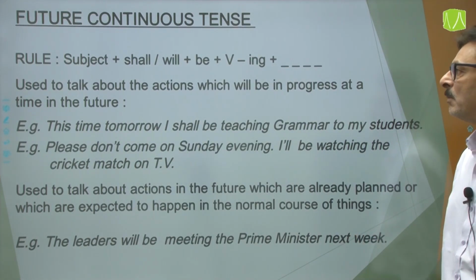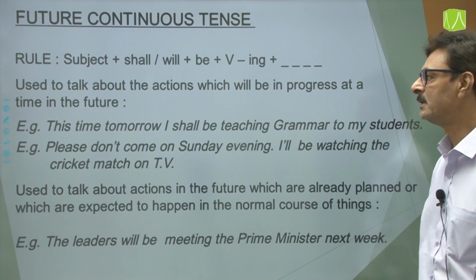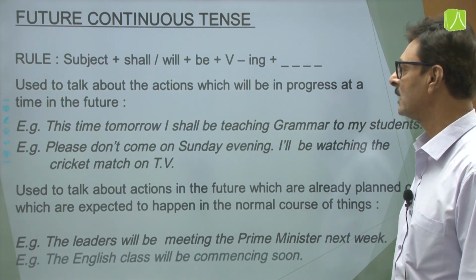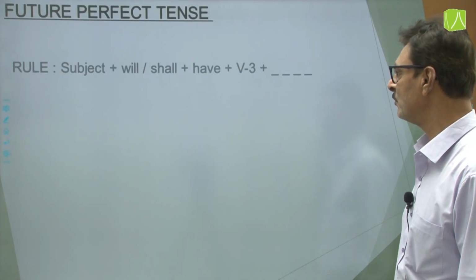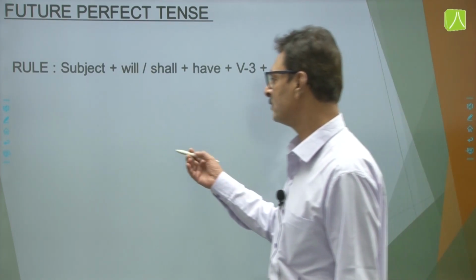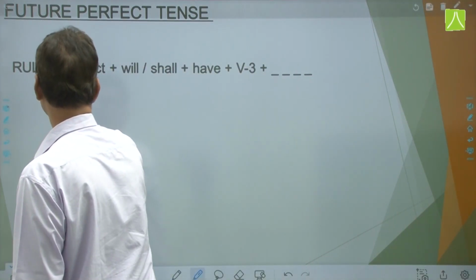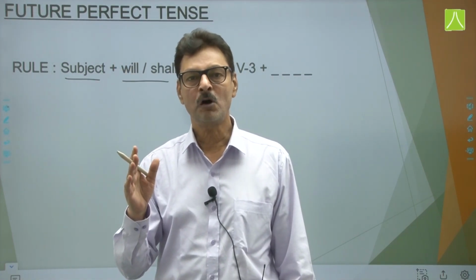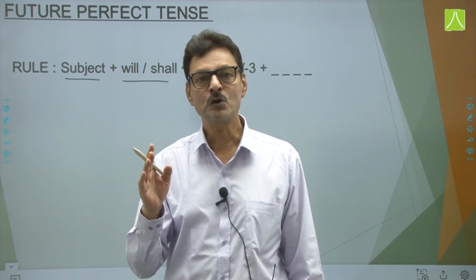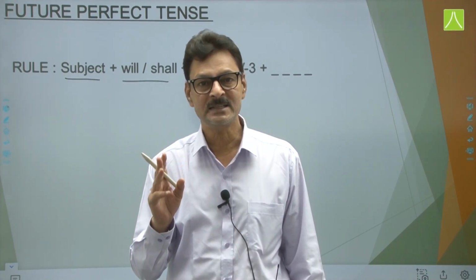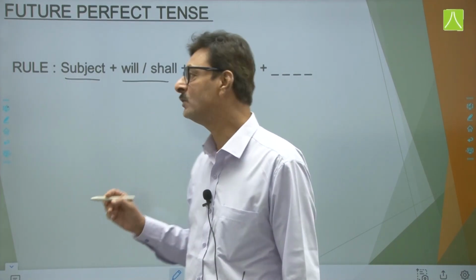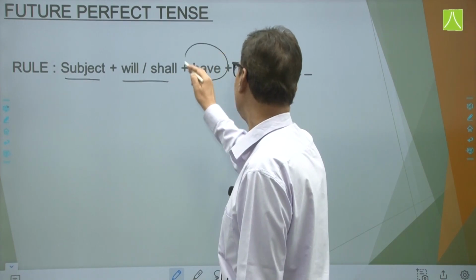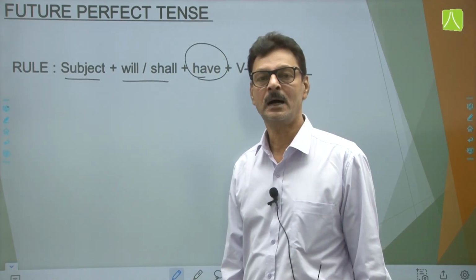This is something about future continuous tenses. Next, future perfect, subject plus shall will. Perfect tense कौन सा form of verb लेता है? Which form goes with perfect tenses? Yes, always the third form of the verb is used where perfect tenses are concerned.